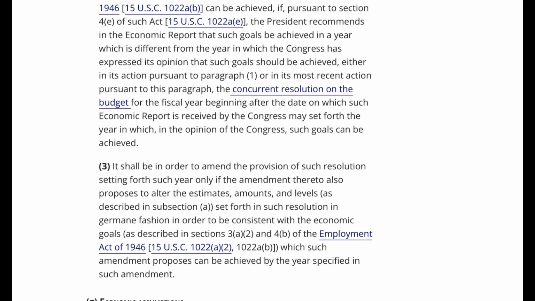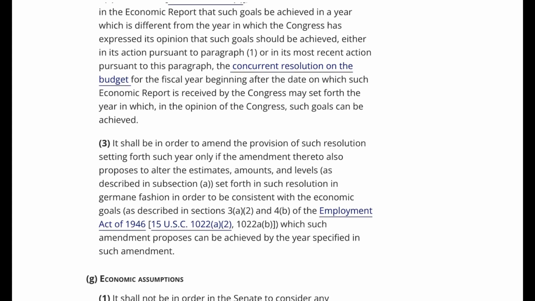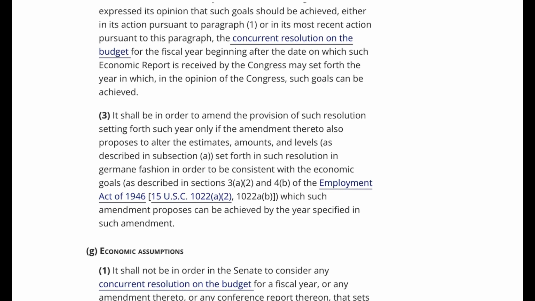3. It shall be in order to amend the provision of such resolution setting forth such year only if the amendment thereto also proposes to alter the estimates, amounts, and levels, as described in subsection A, set forth in such resolution in germane fashion in order to be consistent with the economic goals, as described in sections 3(a)(2) and 4(b) of the Employment Act of 1946, 15 U.S.C. 1022a(2), 1022a(b), which such amendment proposes can be achieved by the year specified in such amendment.